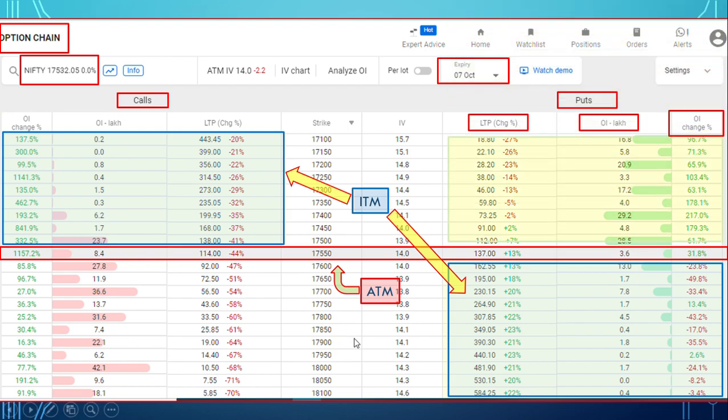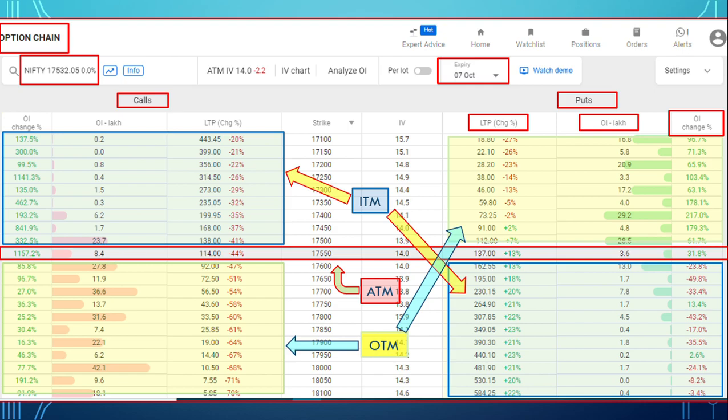Now if you see the yellow boxes, for call side it is above the ATM strikes, and for put options it is below the ATM strikes. So they are called as out of the money call and put options. So this is a basic understanding. While on TV also you must have seen various experts saying buy OTM call option, buy ITM call option. So this is basically the connotation of those parameters.